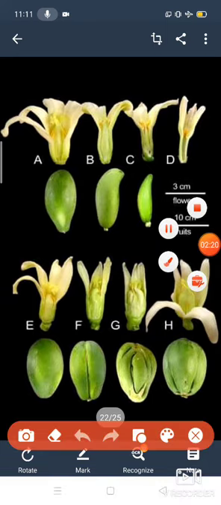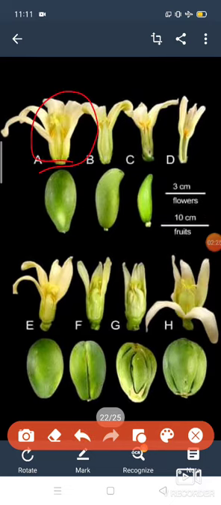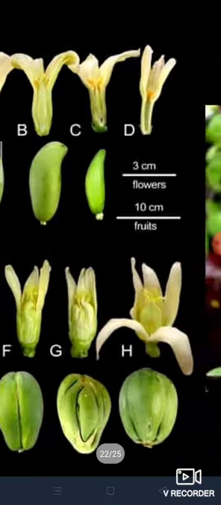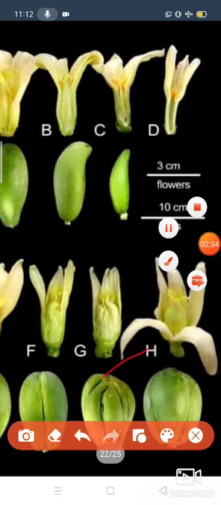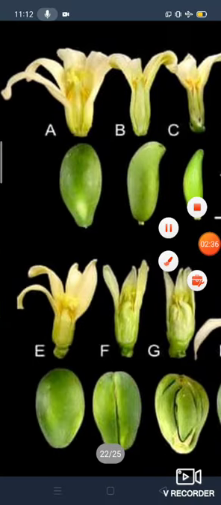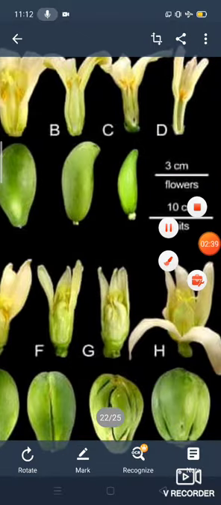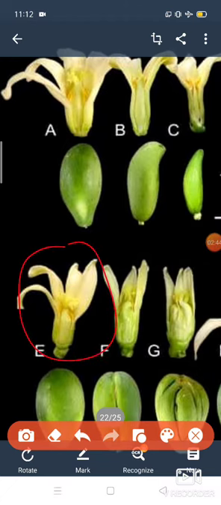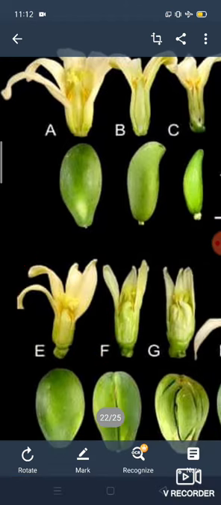Look at here, children. In this papaya flower, this papaya contains androecium. If I zoom in, you can see it. And here at the bottom, this papaya contains gynoecium. Gynoecium is the female reproductive part. Some more examples of unisexual flowers are maize, cucumber, watermelon, and as I told you, papaya and white mulberry.